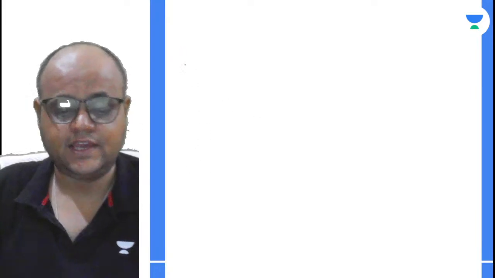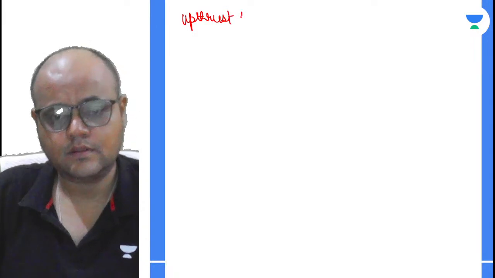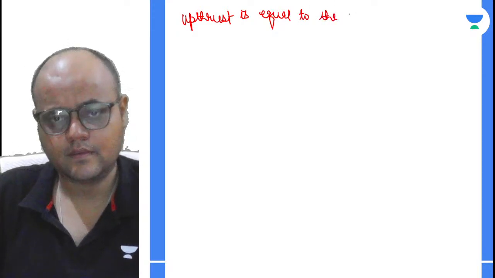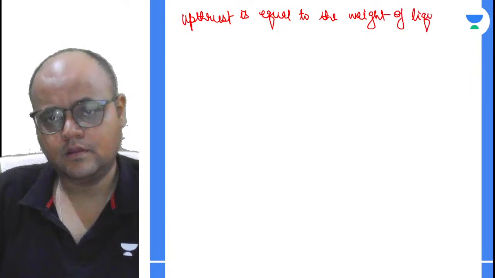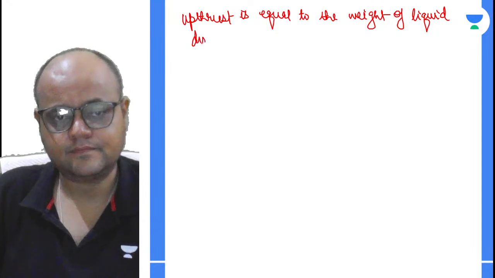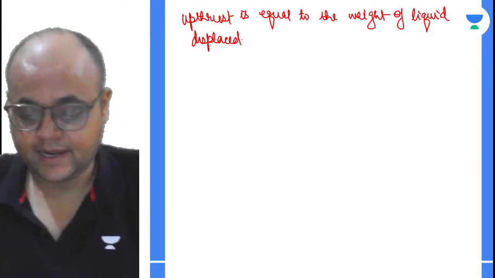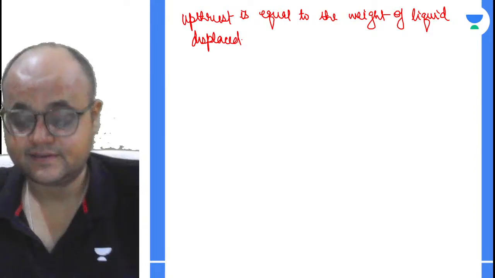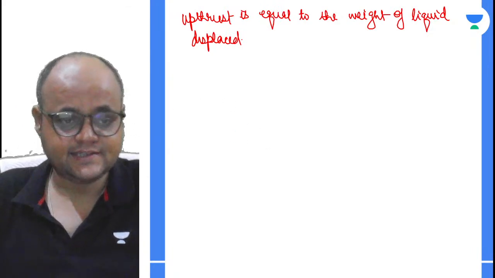Let's take the basic logic which says upthrust is equal to the weight of liquid displaced. ठीक है ना? We'll see to it और देखेंगे कि कैसे, how it can be understood, how it can be perceived rather. ठीक है ना? I'm sure you will love this point. चलो, तो for that let us consider a block.